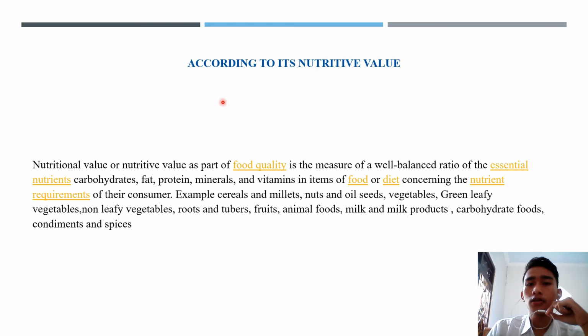And then according to nutritive value. Nutritional value or nutritive value, as part of food quality, is a measure of a well-balanced ratio of the essential nutrients carbohydrate, fat, protein, mineral, and vitamin in an item of food or diet concerning the nutrient requirement of their consumer. For example, cereal and millets, nut and oilseed, green leafy vegetable, non-leafy vegetable, root and tubers, fruit, animal food, milk and milk product, carbohydrate food, and condiment and spice.